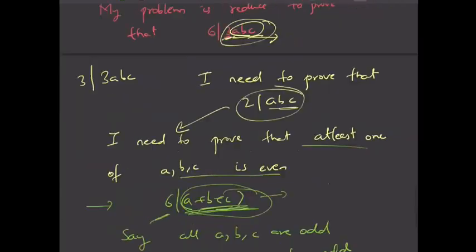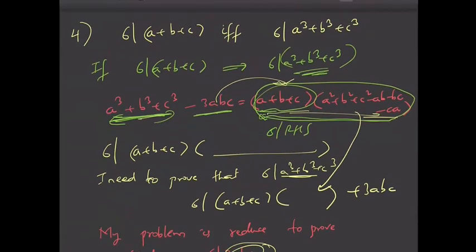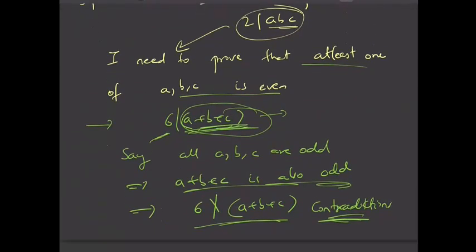Okay. So I'm just repeating the first part for you. So we have assumed that 6 divides A plus B plus C, and we needed to prove that 6 divides A cube plus B cube plus C cube. So I just used this identity, and this RHS is already a multiple of 6. So I needed to prove that 3ABC is a multiple of 6. And already I have 3 here. So I needed to prove that ABC is a multiple of 2. So to prove ABC is a multiple of 2, I need to prove that at least one of ABC is even, right? Even if one of ABC is even, then clearly ABC is a multiple of 2. So I just proved this by contradiction.